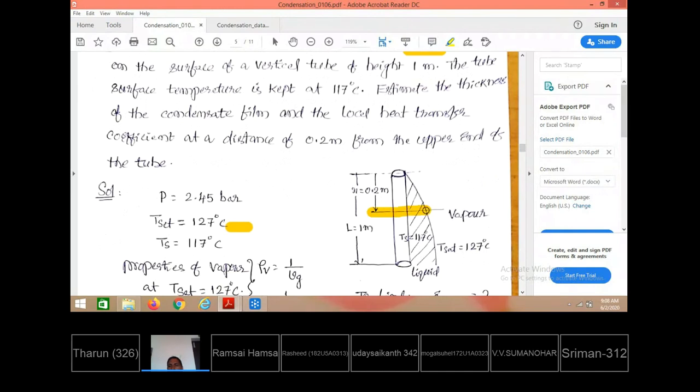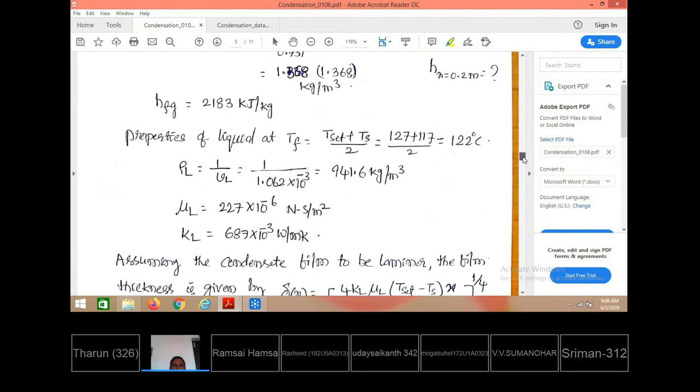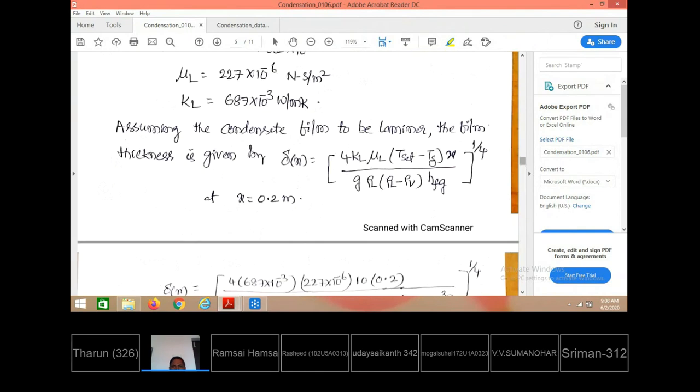Even though the total height of the tube is 1 meter, from the top at a distance of x equal to 0.2 meters, they are asking you to calculate both the boundary layer thickness. That means what is delta at this location and what is h value at that location. Delta at x equal to 0.2 meters is how much, h at x equal to 0.2 meters is how much, they are asking you to calculate. For that, we already have the relations available for the boundary layer thickness and also for the local heat transfer coefficient.